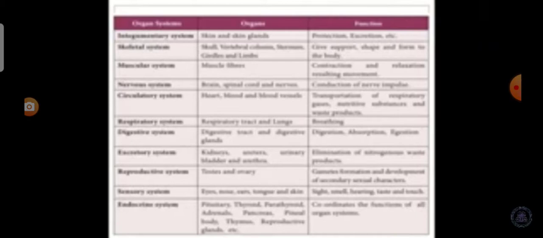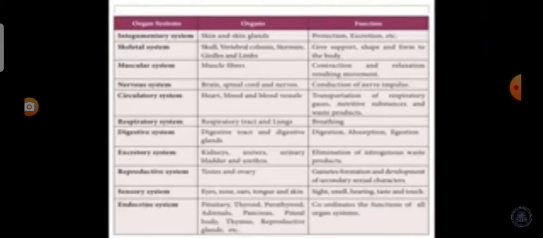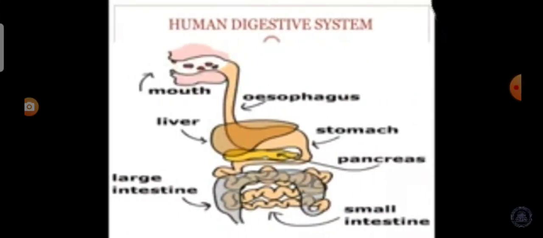characters. Organs of the sensory system are eyes, nose, ears, tongue and the skin, and the function is sight, smell, hearing, taste and touch. Organs of the endocrine system are pituitary, thyroid, parathyroid, adrenal, pancreas, pineal body, thymus, reproductive glands, and the function is to coordinate the function of all the organ systems. Now we see the next topic, human digestive system.